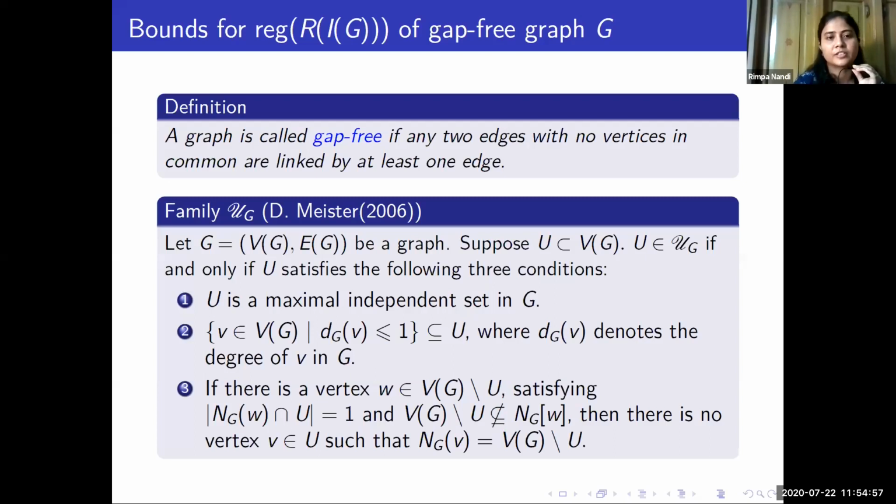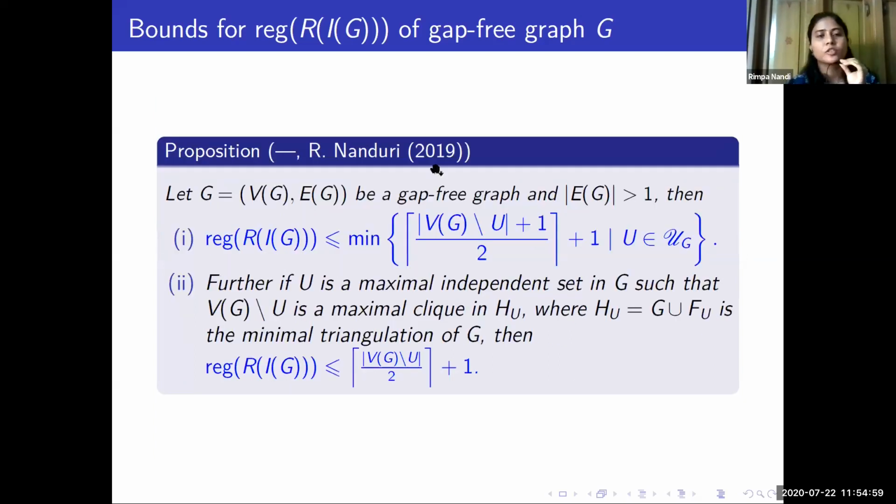So our next result is that if G is a gap-free graph such that it has at least one edge, then the regularity of the Rees algebra can be bounded above by this number, where U belongs to the family U_G, which we have already described. And further, if we have that U is a maximal independent set such that V(G) minus U is a maximal clique, then this regularity is less than or equal to this number.